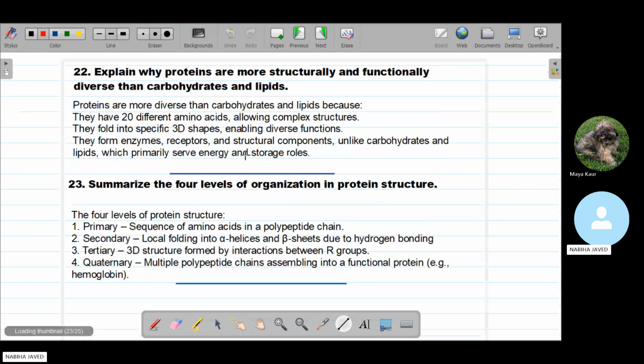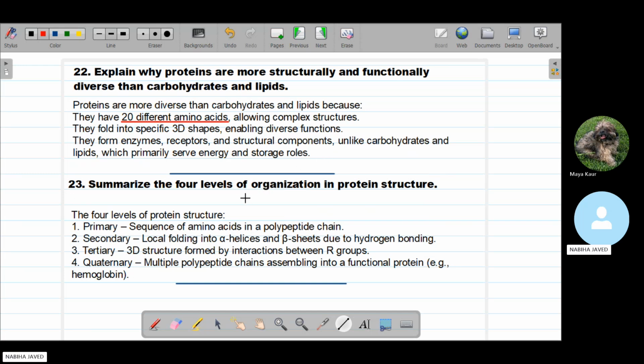The next question is, explain why proteins are more structurally and functionally diverse than carbohydrates and lipids. As we know, proteins are more diverse than carbohydrates and lipids because they have 20 different amino acids, allowing complex structures. They fold into specific 3D shapes, enabling diverse functions, and they form enzymes, receptors, and structural components, while carbohydrates and lipids primarily serve energy and storage roles. So that is why they are structurally and functionally diverse compared to carbohydrates and lipids.